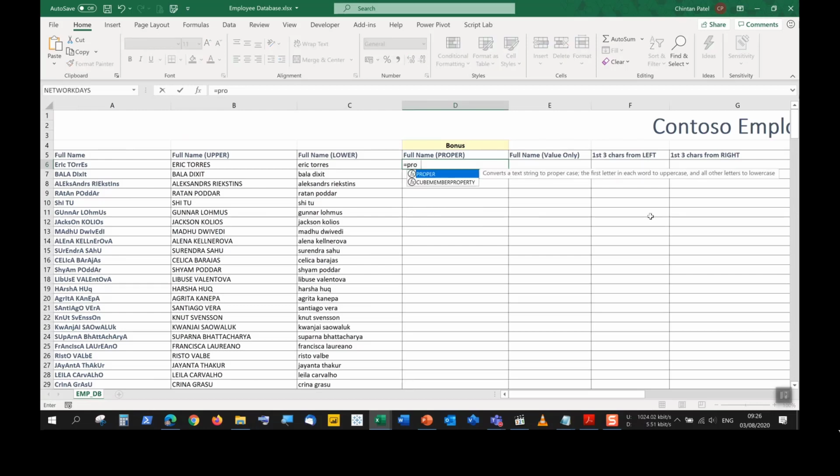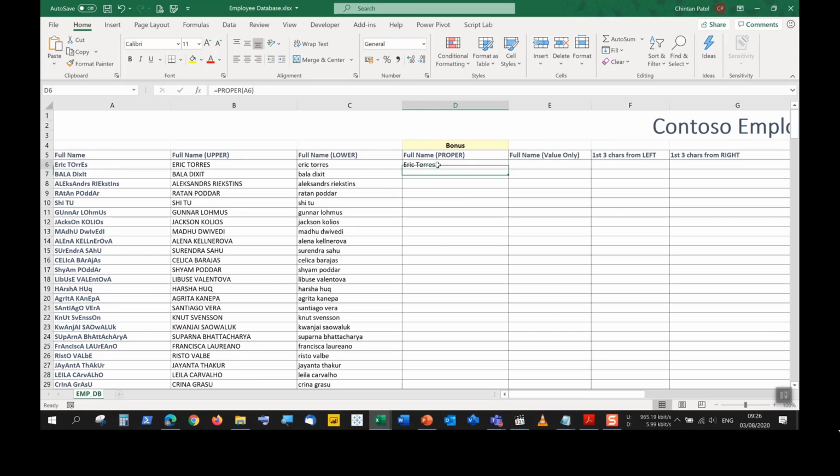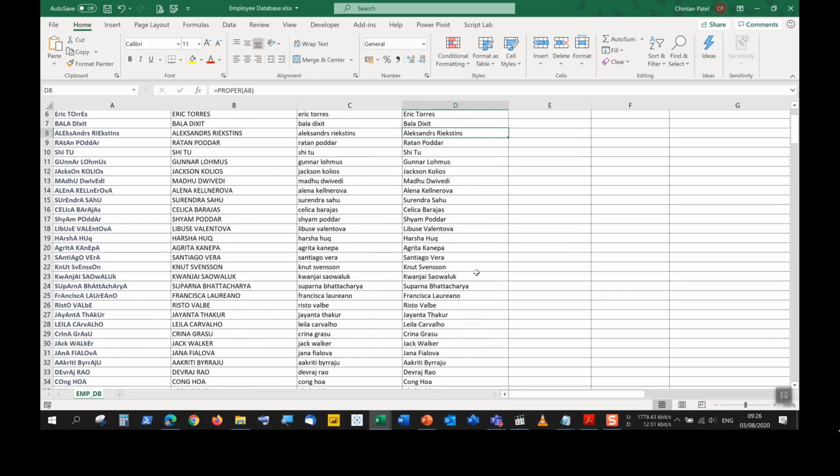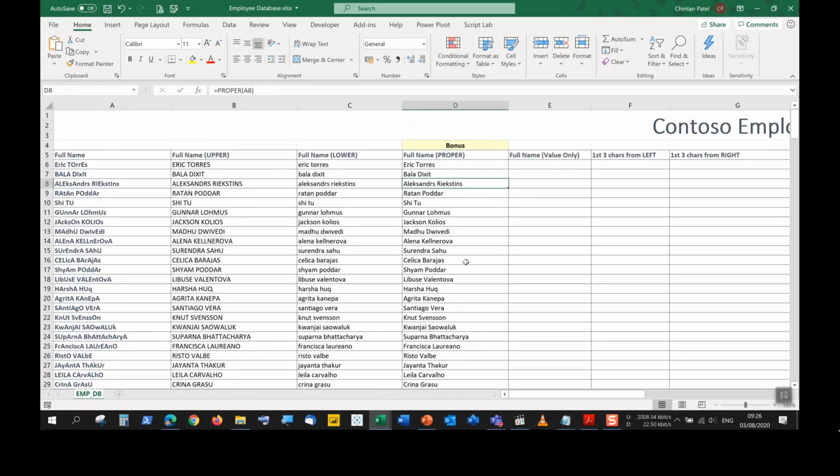So equals PROPER, open brackets, select cell A6, we close our brackets, right, and that looks much neater. And then we can see all the different names actually being converted to proper case, where the first letter has been capitalized for each word.